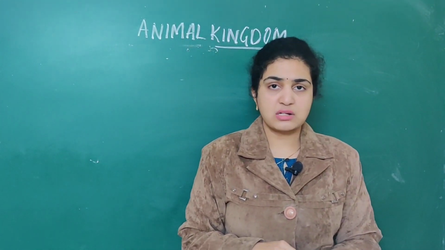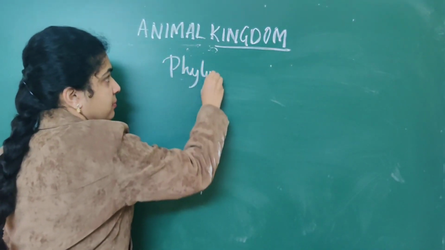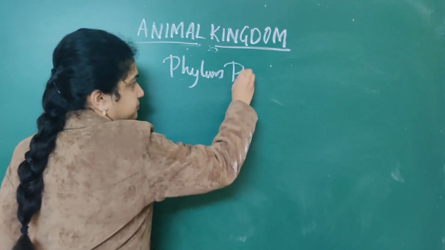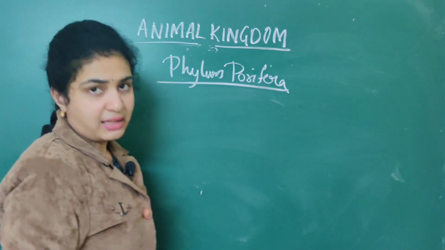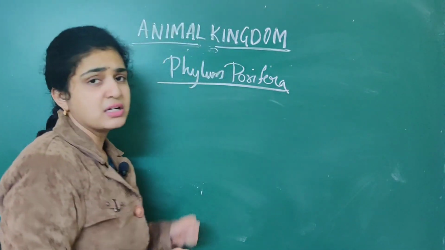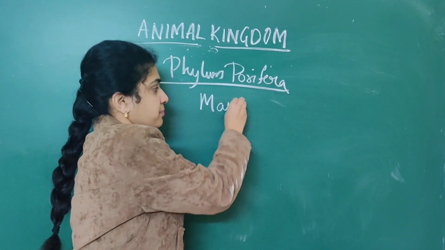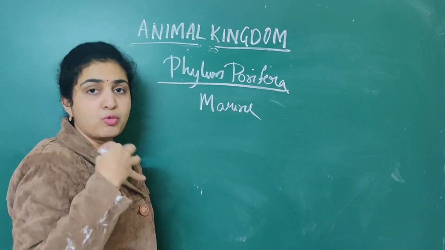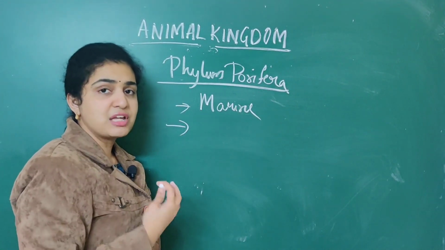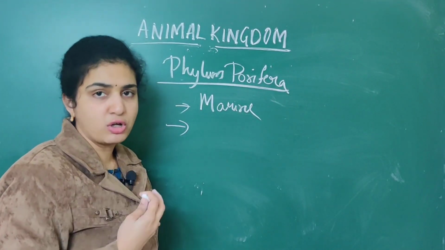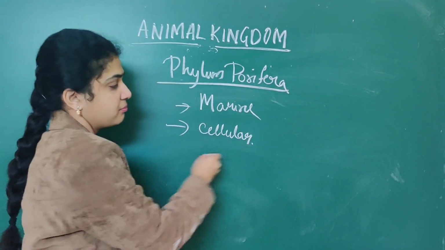So now we are going to start with the first phylum, Phylum Porifera. Under phylum Porifera, the first thing which you see is they are mostly marine organisms. Mostly they are seen in water, in seawater. Porifera means nothing but sponges. So they exhibit the cellular level of organization.